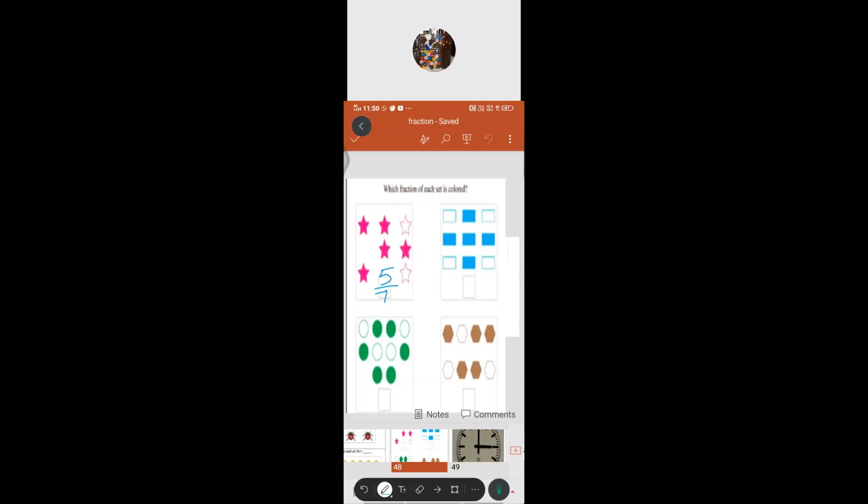Girish, can you give the next one? So which fraction of each set is colored, they are asking.